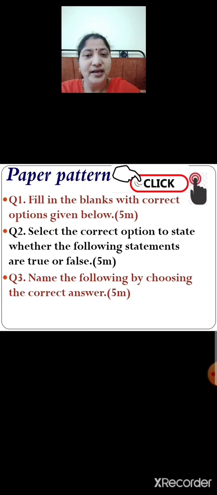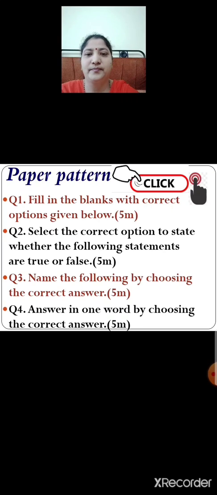Question number 3. Name the following by choosing the correct answer. Children, for each name the following, there will be 3 options given. You have to select the correct answer and click on the correct option. Name the following will have 5 marks. Question number 4. Answer in one word by choosing the correct answer.